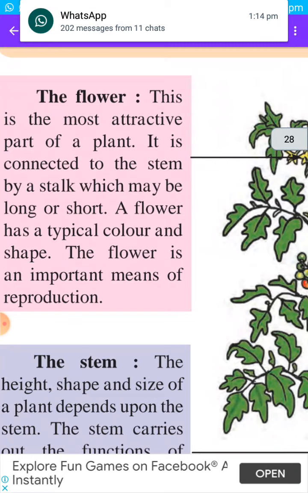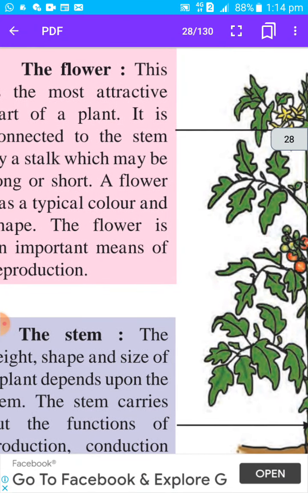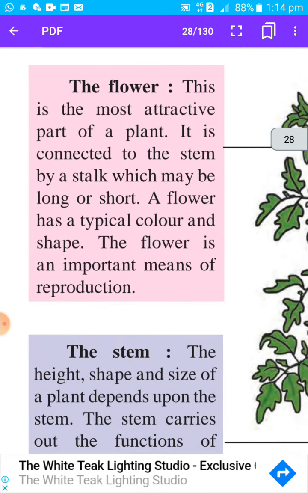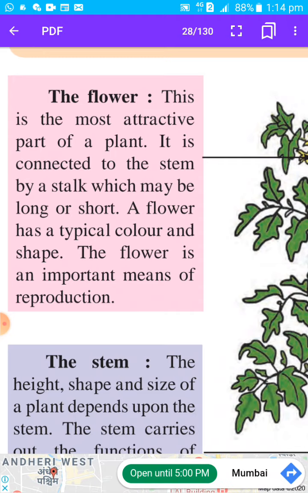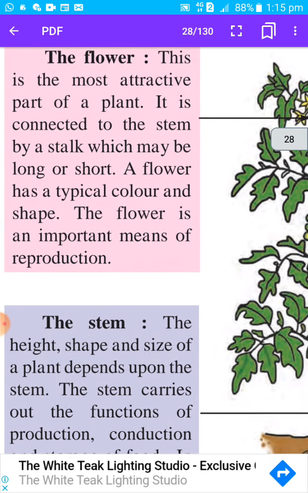The first part is the flower. So all of us know that the flower is a very important organ, or part, of the plant, and it is very attractive and colorful. Okay. So let us see what is given in your textbook.